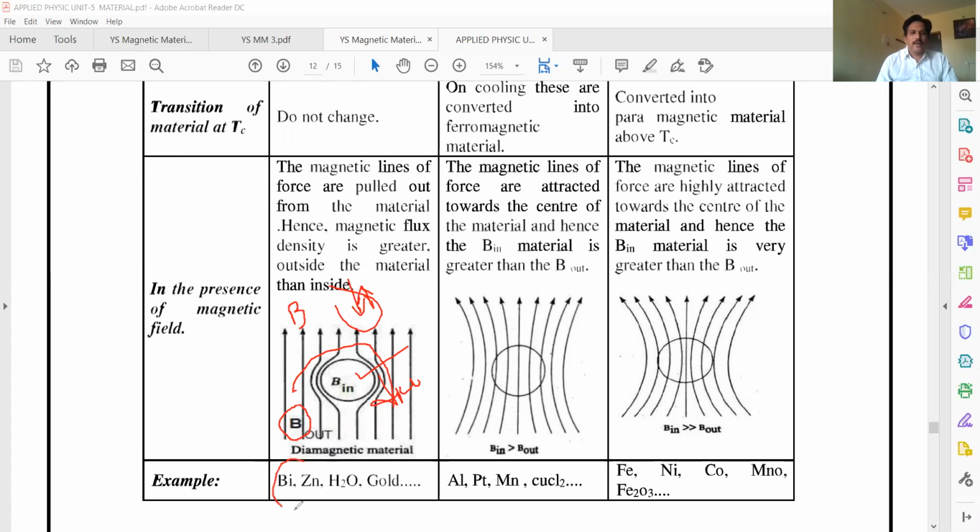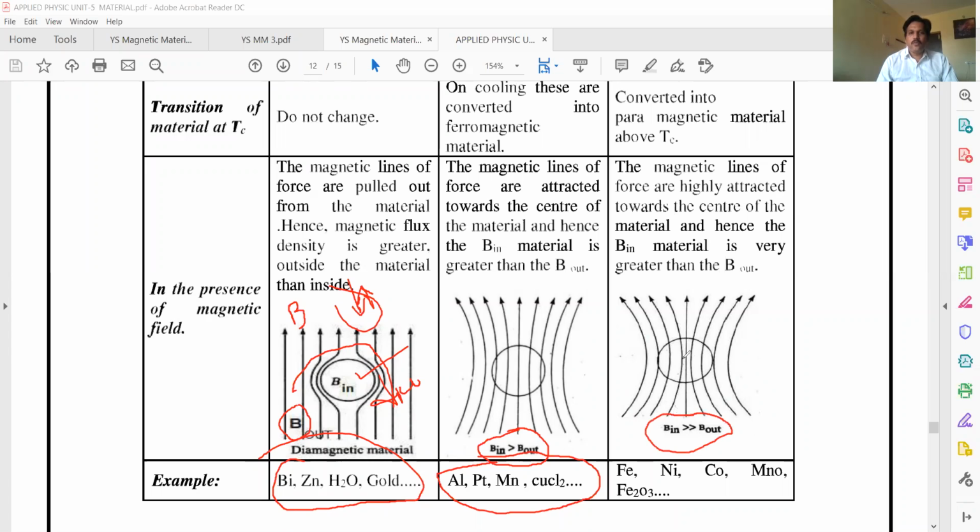What are the examples for diamagnetic materials? These are bismuth, zinc, water, gold. If you see paramagnetic materials, B in is greater than B out. So it allows few lines of force to pass through it. When the material allows lines of force to pass through it, what happens? It shows feeble magnetism. These are the examples: aluminum, platinum, manganese, copper chloride, cupric chloride.